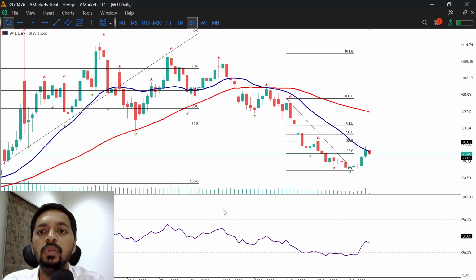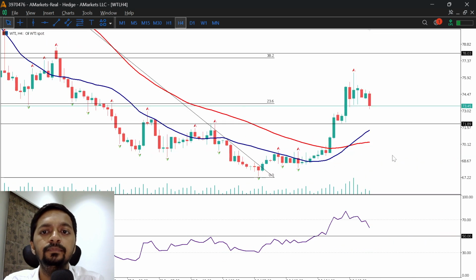Now, if you look at the WTI pair, as we discussed in our previous session, we can expect a strong bounce up to the 75 to 78 level. Also, we discussed that if price is retracing to this level, one can expect a low risk, high reward selling opportunity at this point.